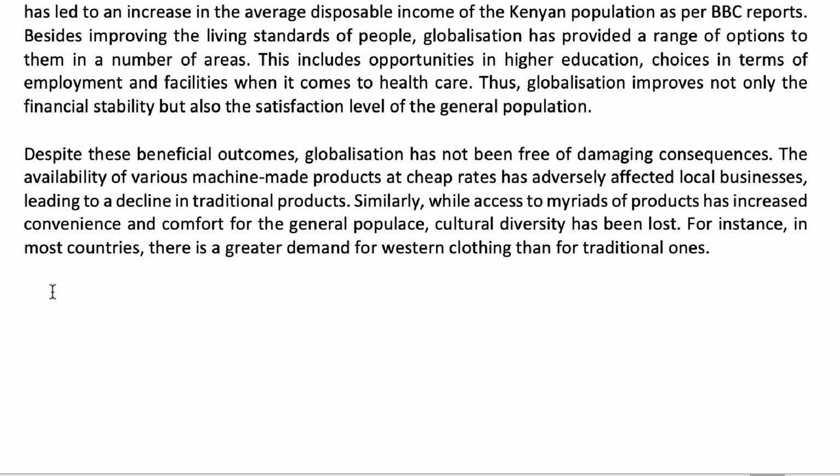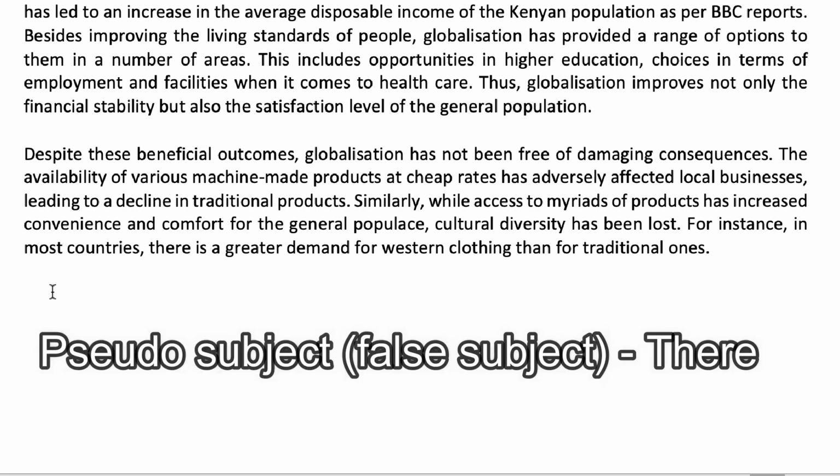For instance, in most countries, there is a greater demand for Western clothing than for traditional ones. They borrowed this sentence type from task 1 sentences. Again, you have nominalisation here because the preference has been highlighted and not people who have this preference. So using the pseudo subject there to give an impersonal tone is another example of nominalisation.